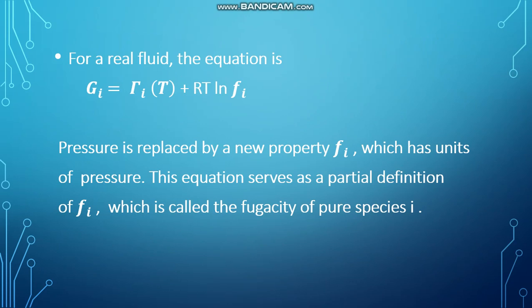Here pressure is replaced by a new property fi which has units of pressure. This equation serves as a partial definition of fi, which is called the fugacity of pure species i.